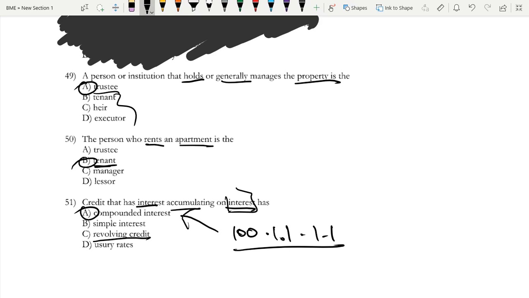Now, technically speaking, revolving credit, if you do not pay your revolving credit back, in some places, you will have interest accumulating on your interest. So technically speaking, this can be interest accumulating on interest, but this is only if you do not pay your revolving credit. But it is compounded interest is the most accurate description out of these 4 options.